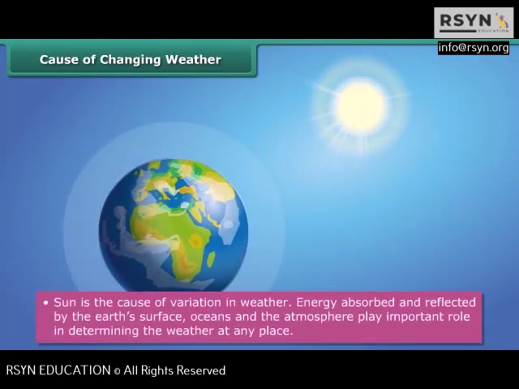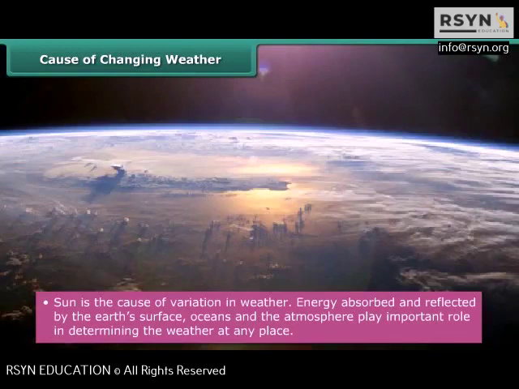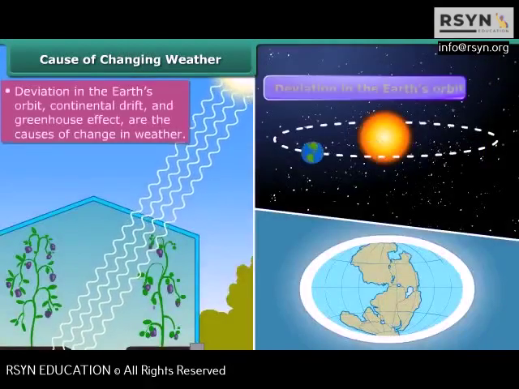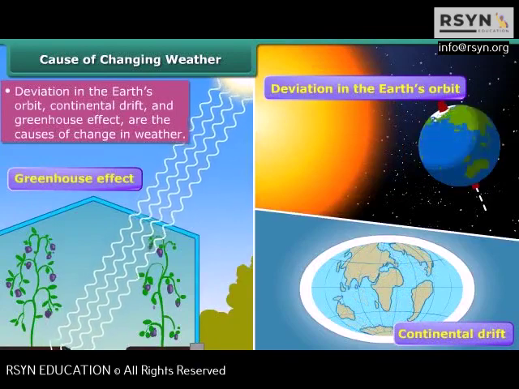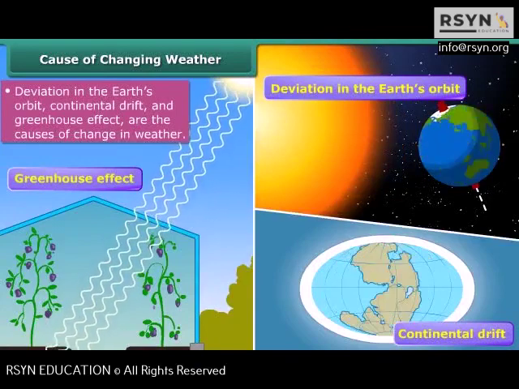The sun causes all changes in the weather. Energy absorbed and reflected by the Earth's surface, oceans, and the atmosphere play important roles in determining the weather at any place. Also, deviation in the Earth's orbit, continental drift, and the greenhouse effect are additional causes of the changes in weather.